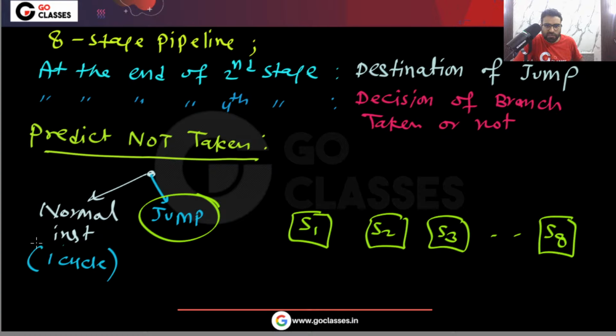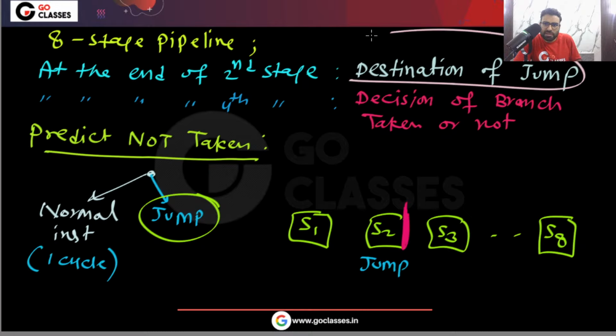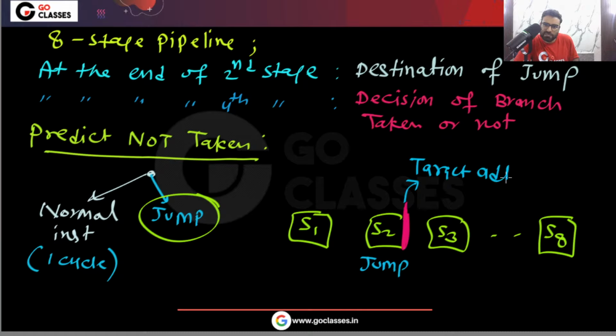At the end of this stage, at this moment, you will find out the target address, the destination of the jump, yes or no. And remember, it is guaranteed that I will go to this address, yes or no.